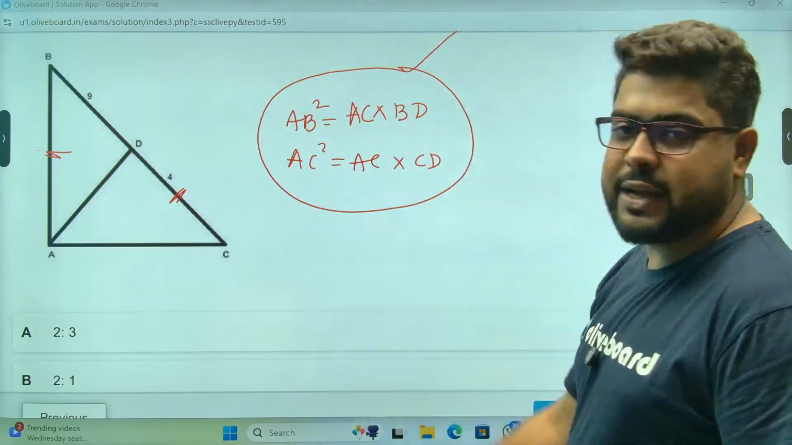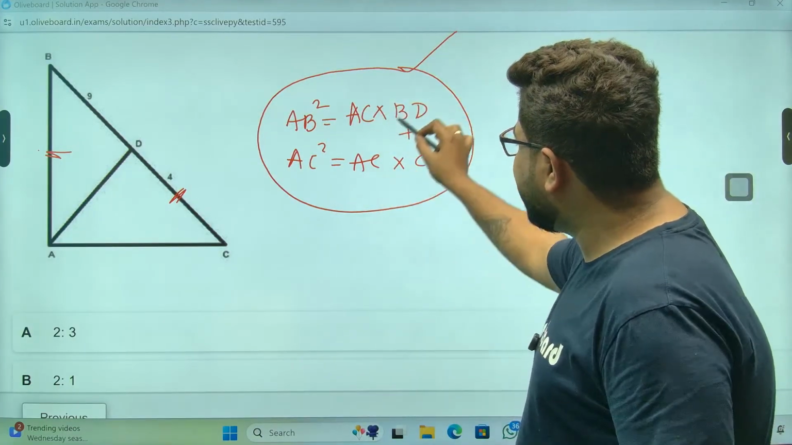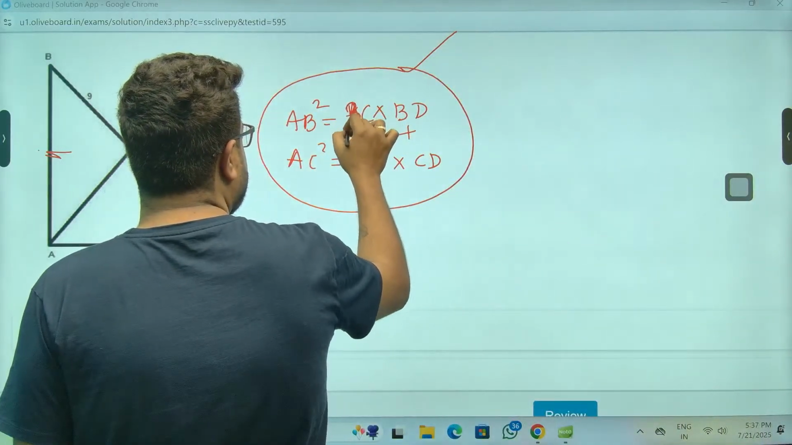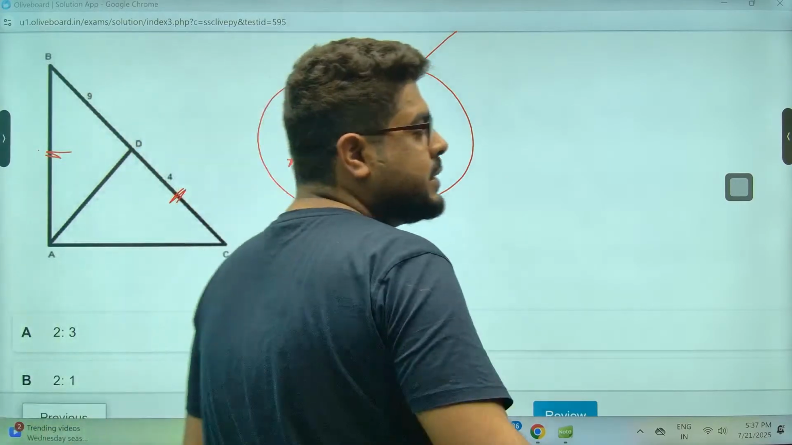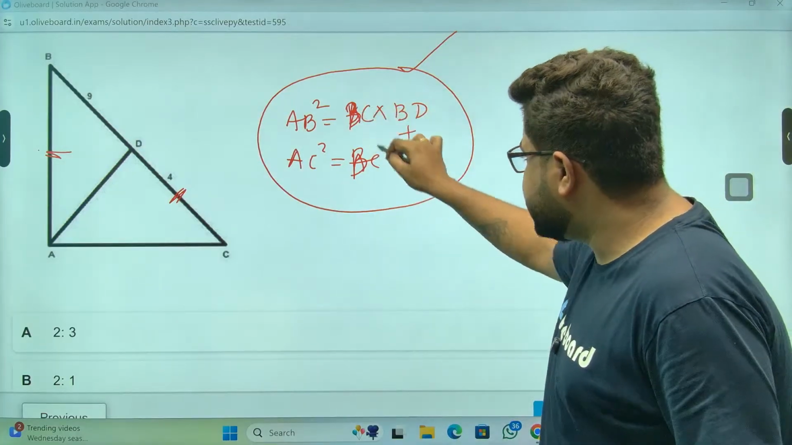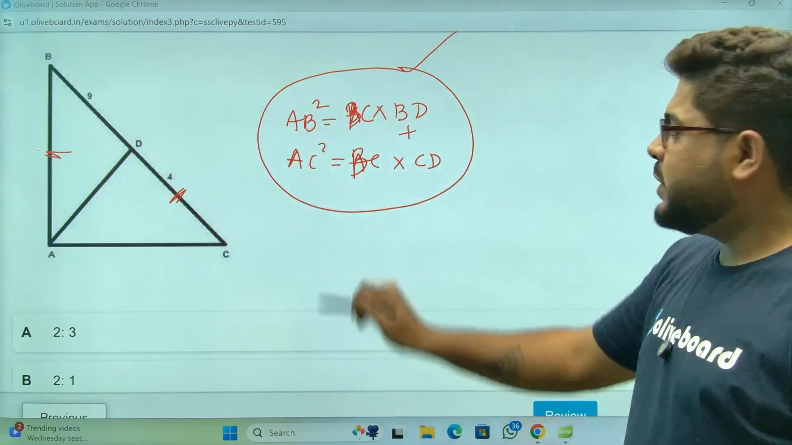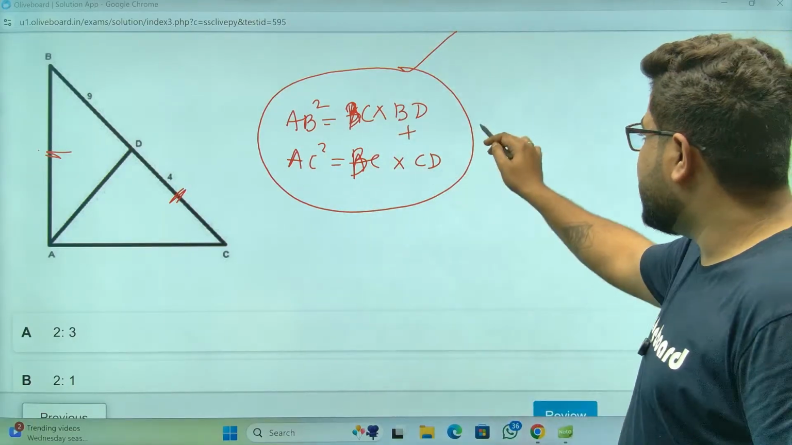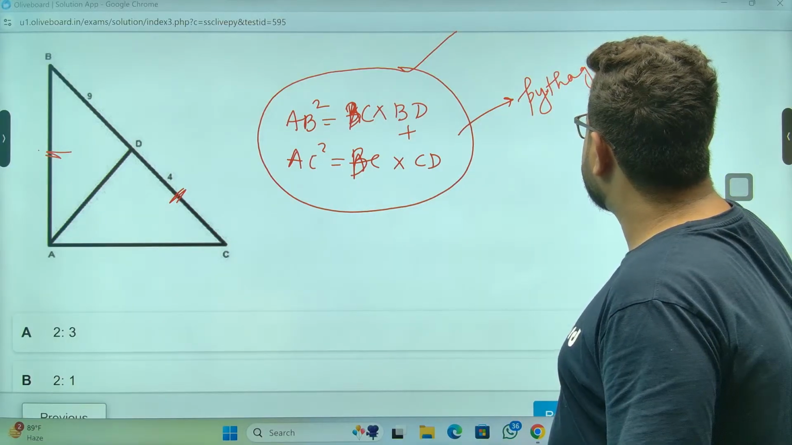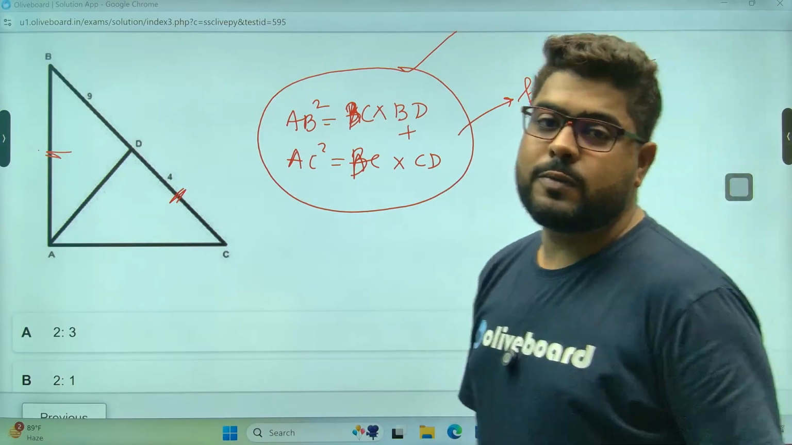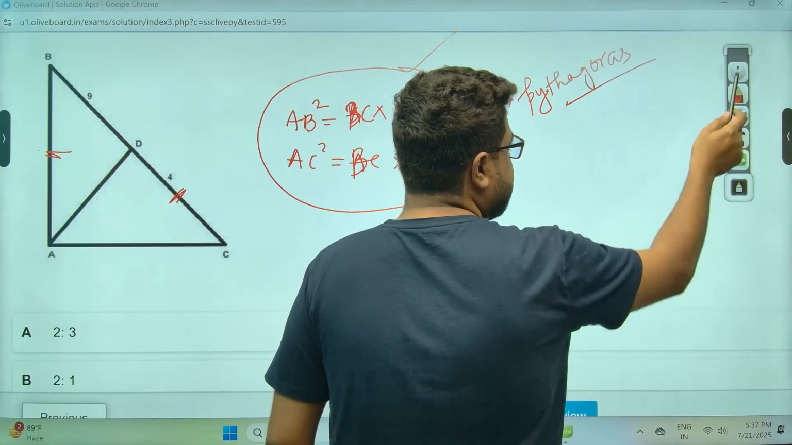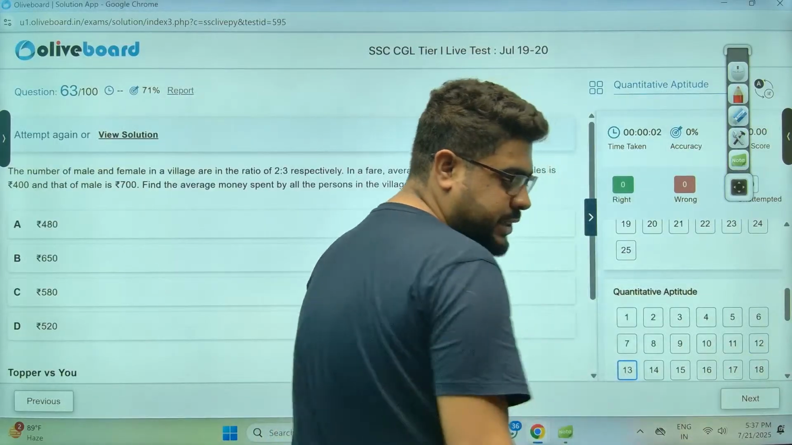ये दोनों को जोड़ोगे तो आ जाएगा. You just add them: BD plus CD gives you BC. So you will get AB square plus AC square equal to BC square, because BC will be common. So this is how Pythagoras actually comes. In my classes, I have shown you the proofs as well, so that you don't forget. तो वो वाला अप्लाई करके इधर भी क्वेश्चन बन जाएगा. Again, this is the reason I show all the proofs in the foundation batches.